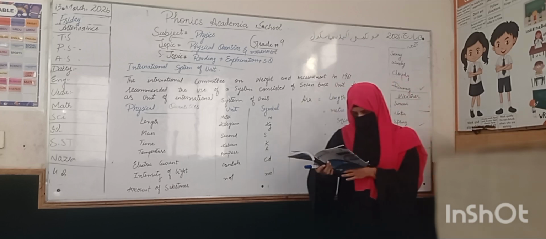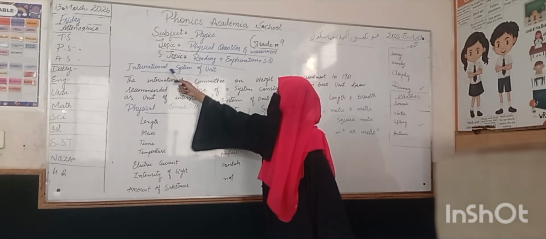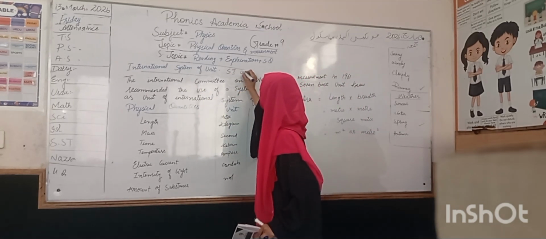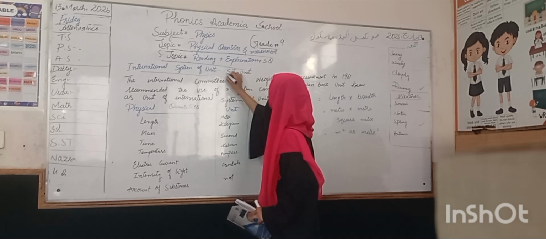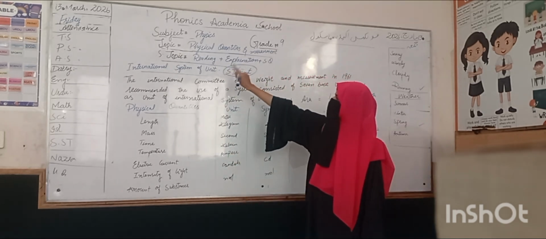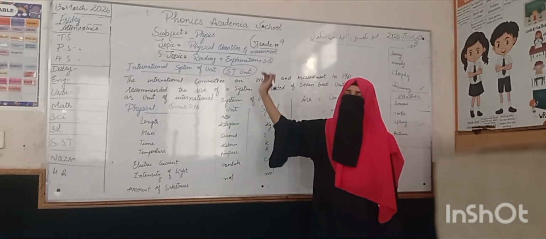Students, open your book page number 8. The International System of Units is also known as SI units. S stands for System, I stands for International. International System of Units stands for SI units.